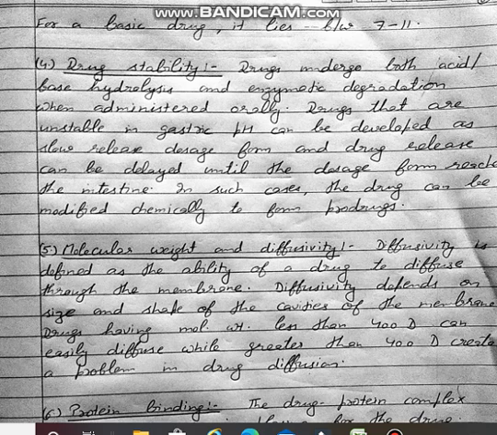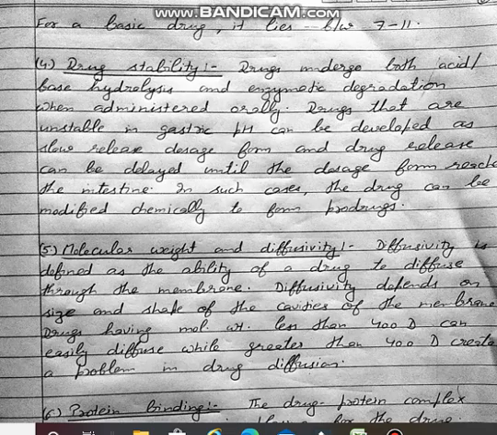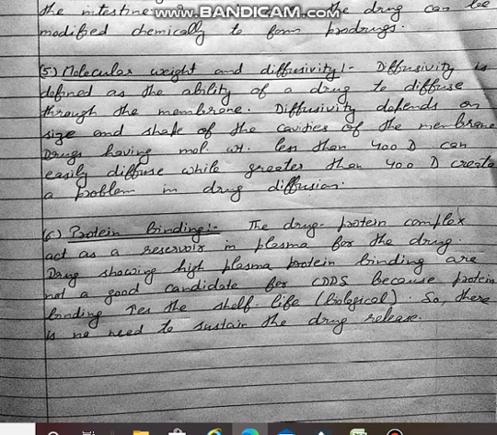Next is molecular weight and diffusibility. Diffusibility is defined as the ability of a drug to diffuse through the membrane. Diffusibility depends on size and shape of the cavity of the membrane. Drugs having molecular weight of 400 Dalton can easily diffuse, but greater than 400 Dalton create problems in drug diffusion.